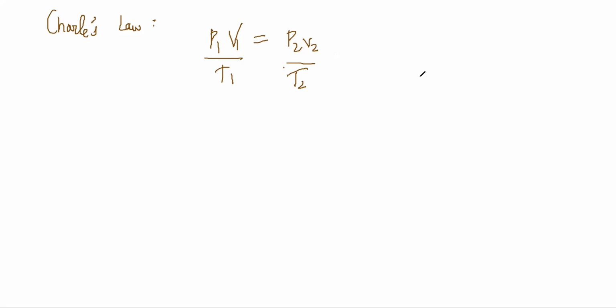How did I write this? I wrote this by starting with PV is equal to nRT, and say P1 V1 is equal to nRT.